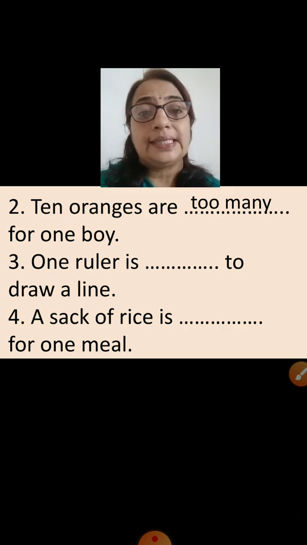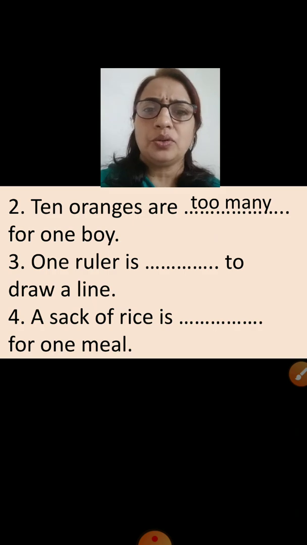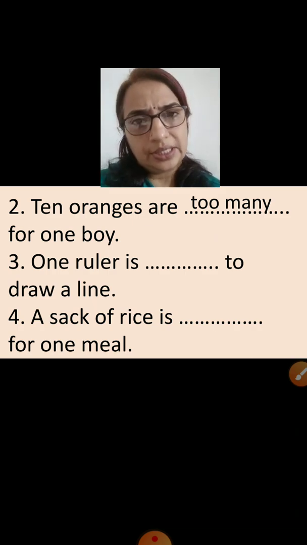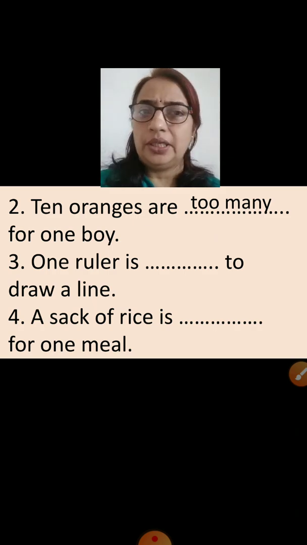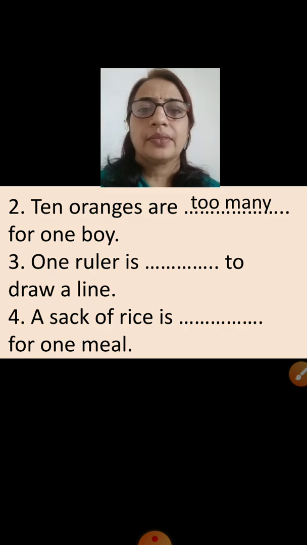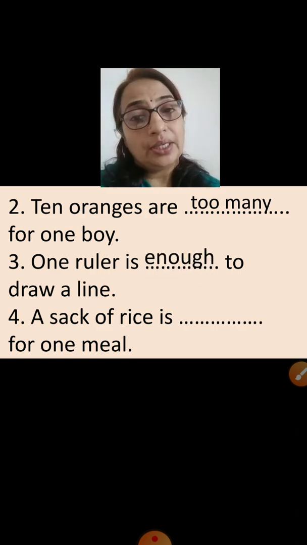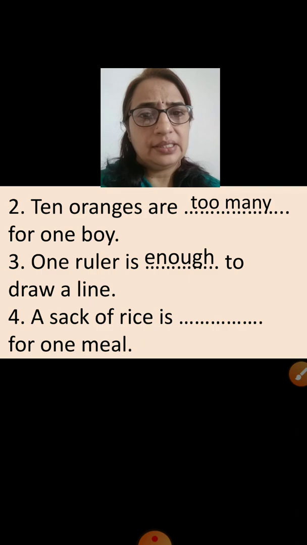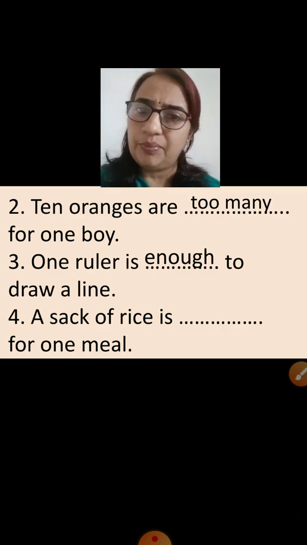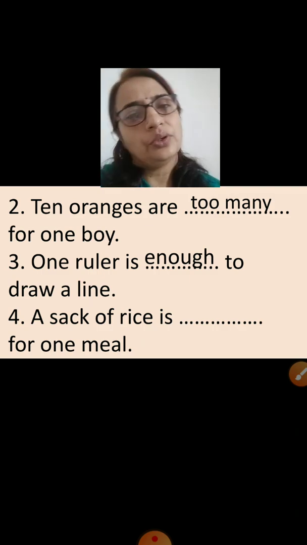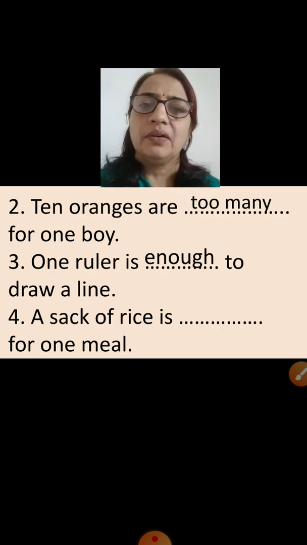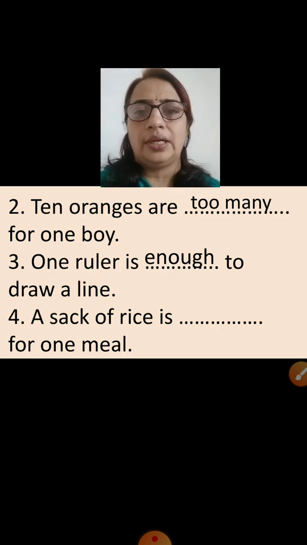One ruler is dash to draw a line. So is it enough, not enough, too much or too many? One ruler is enough to draw a line. Isn't it? You can draw one line with the help of one ruler also. So it is enough, sufficient. One ruler is enough to draw a line.